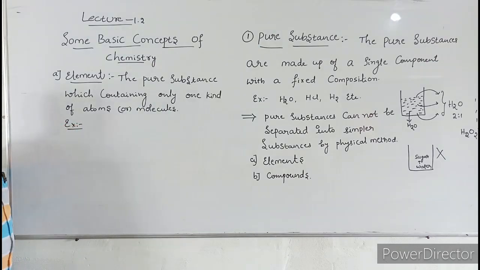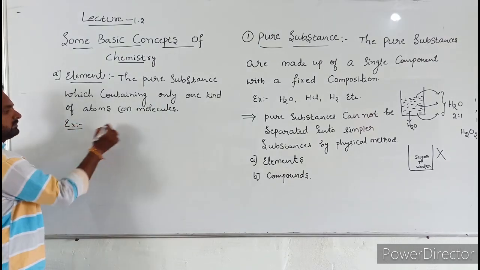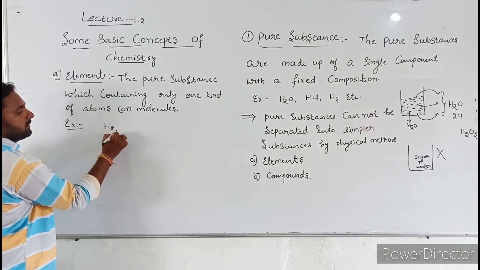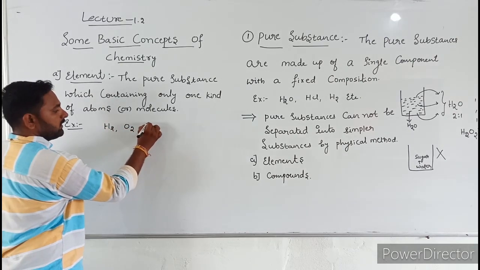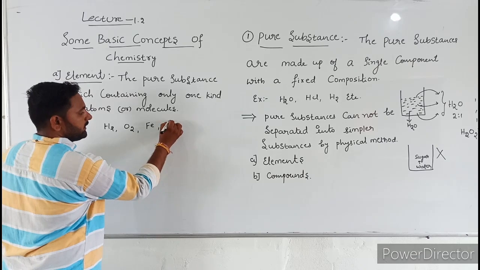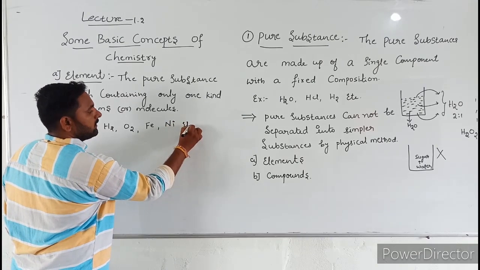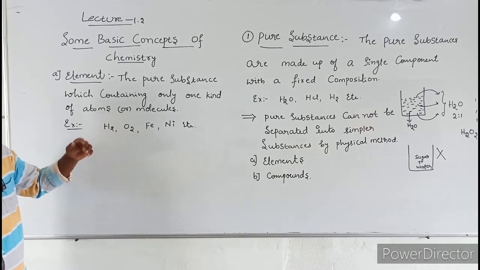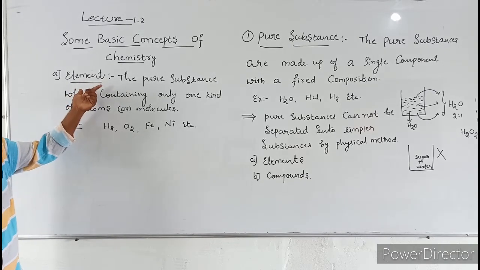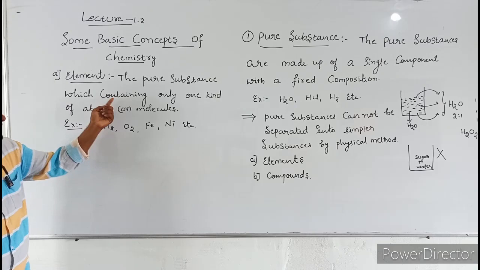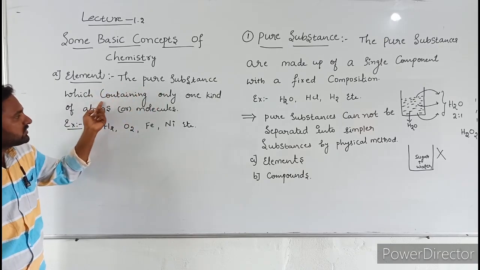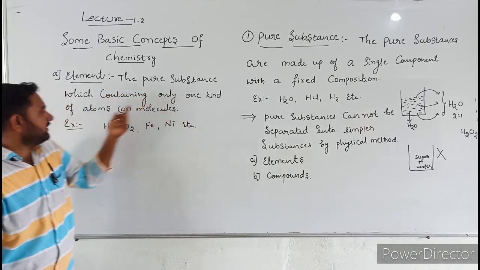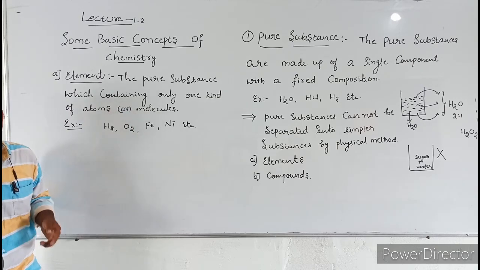Example, the best examples are hydrogen molecule, oxygen molecule, iron and nickel, etc. These all are elements. Why? Because according to the definition, an element is a pure substance which contains only one kind of atoms or molecules.